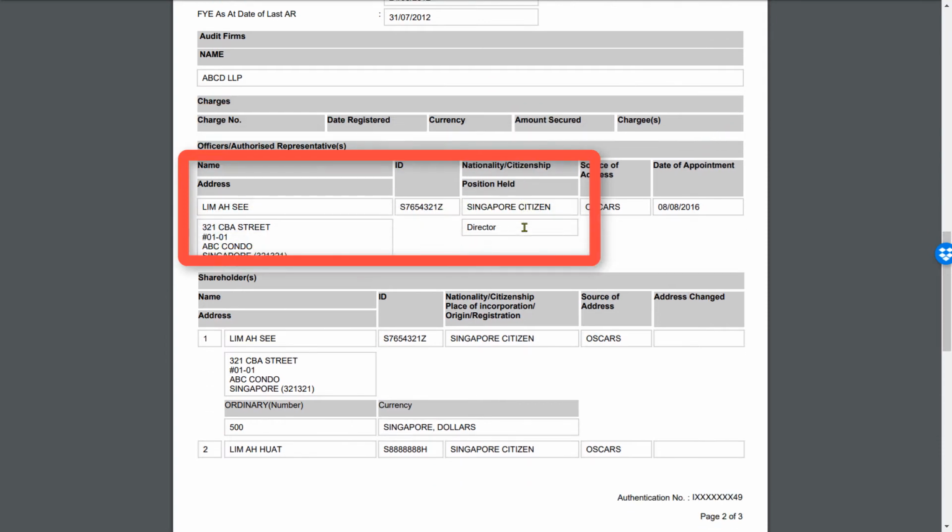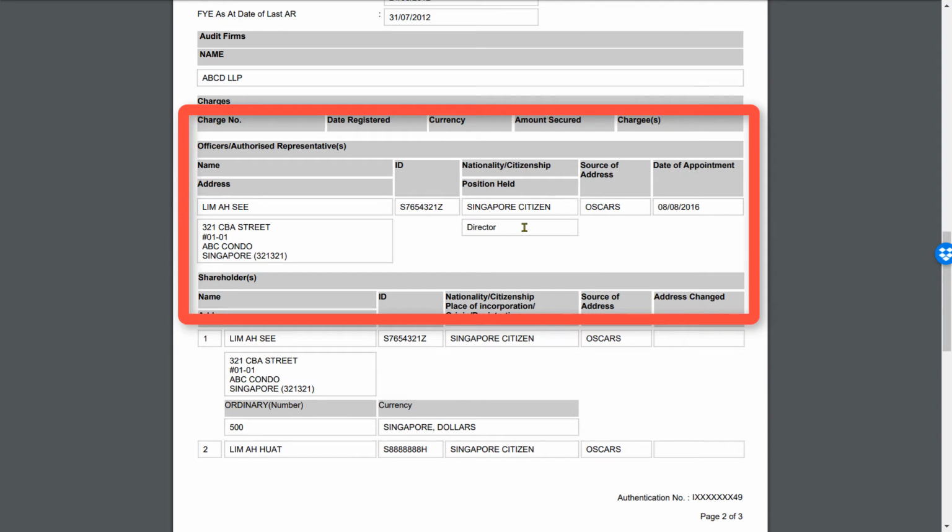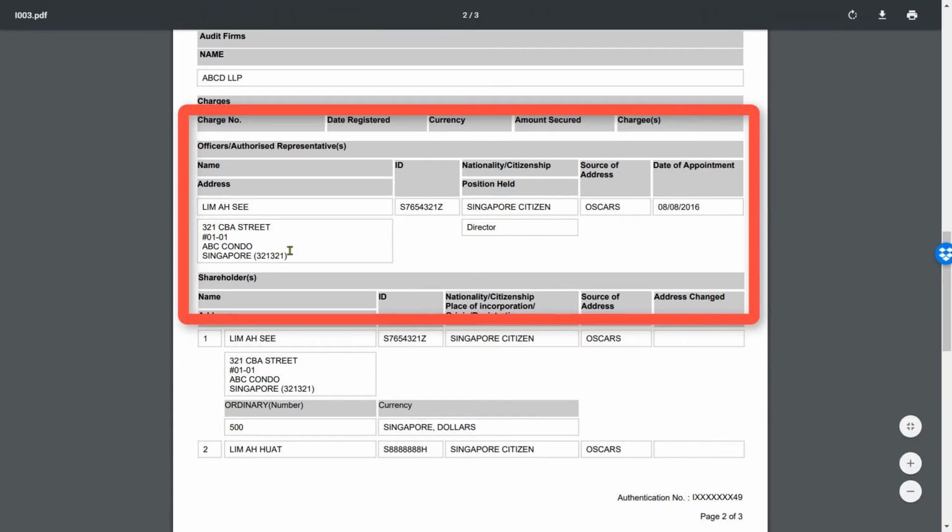After this, the section on officers of the company starts. So officers of the company typically are the directors, secretaries, and if a managing director or CEO is appointed, then they will be officers. So in this case, we have only one sample officer, Lim Ah-si, and his details appear here along with his address.